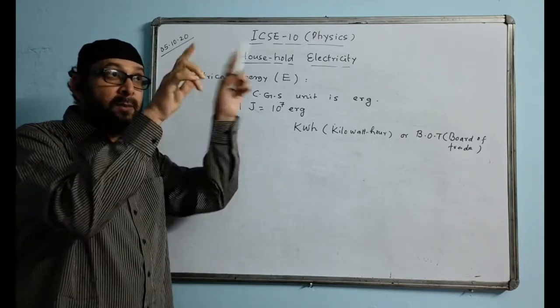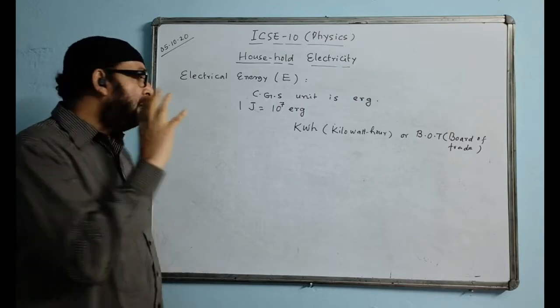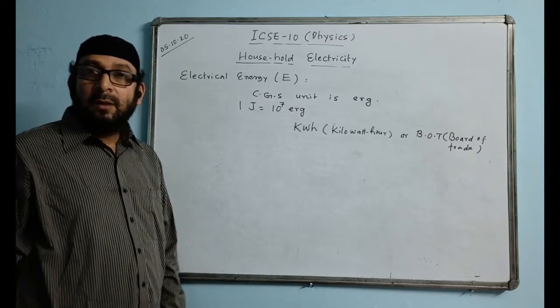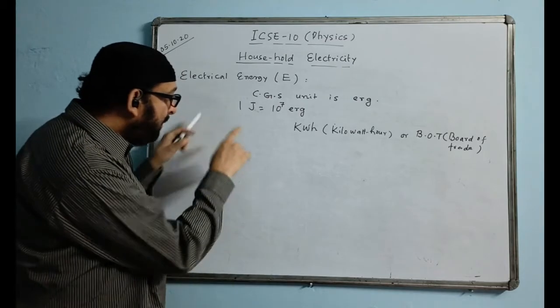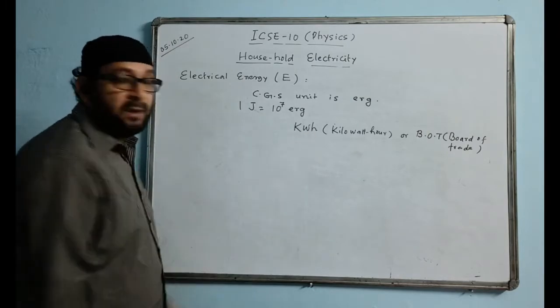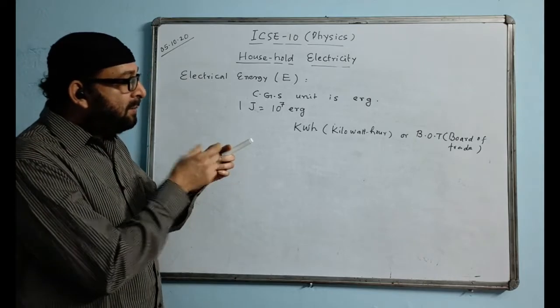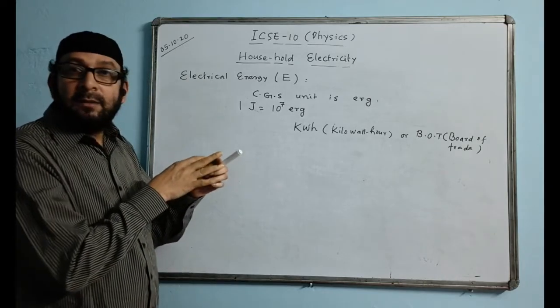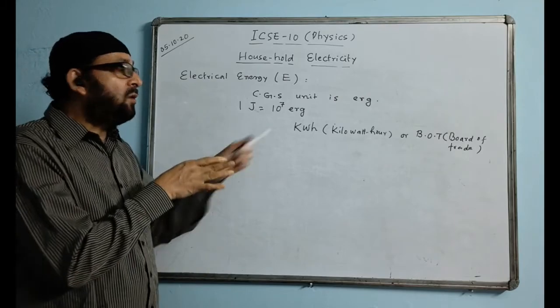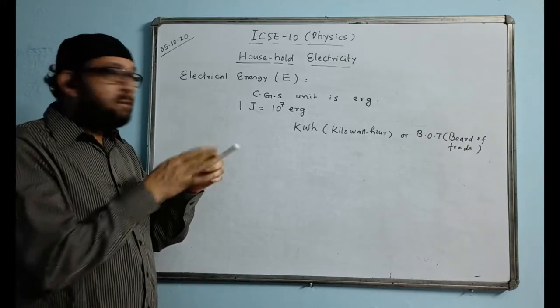At home you must have seen a meter there. No? There is a meter at every home, I suppose. You can check the meter there. In the meter they have written kWh. Kilowatt hour is only written there in the meter. And there is a digital meter, so the digits go on moving there, and you consume the electrical energy in terms of kilowatt hour.